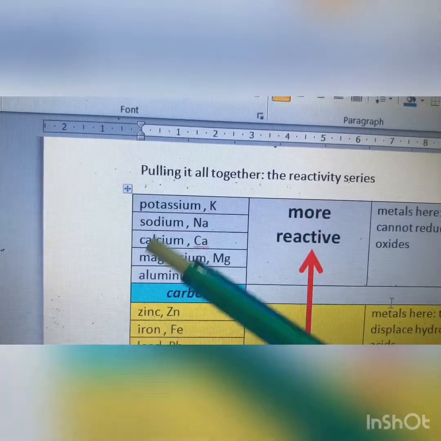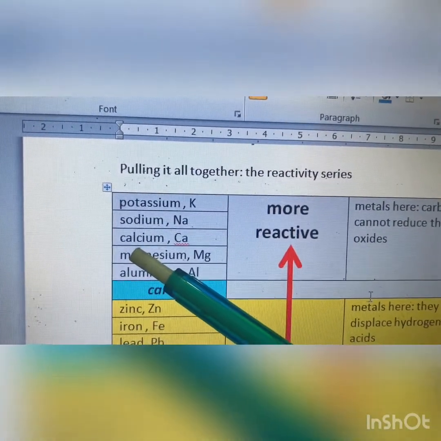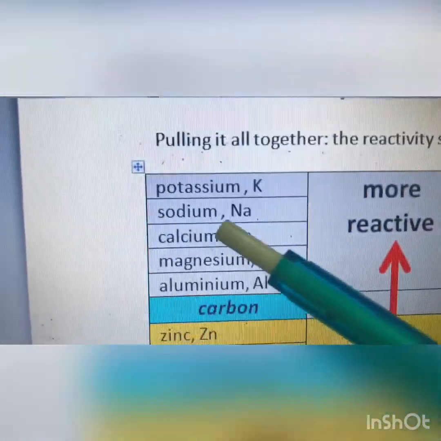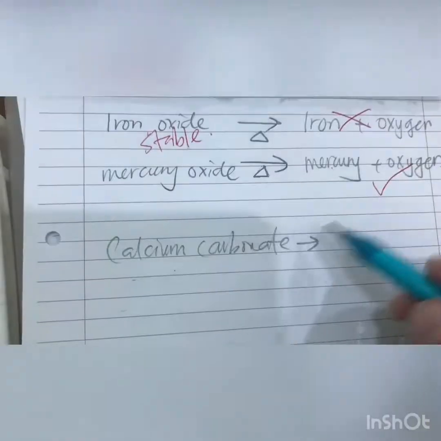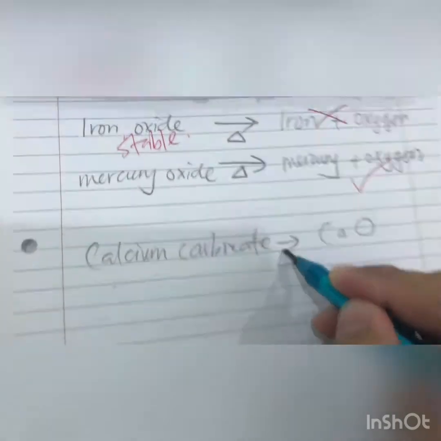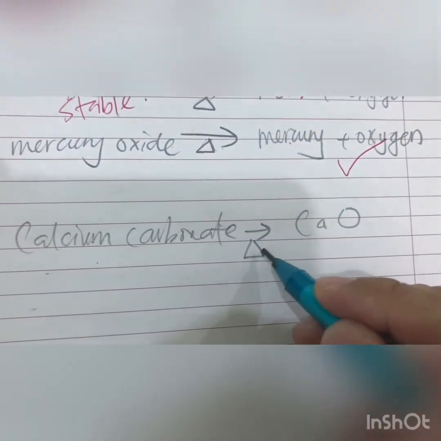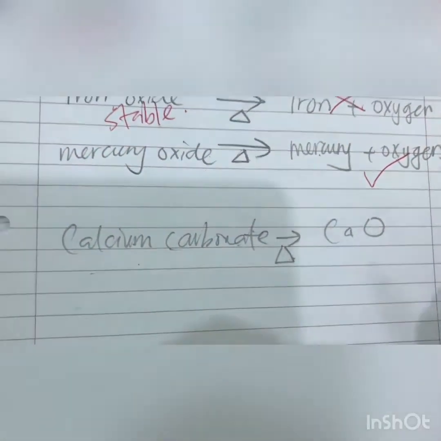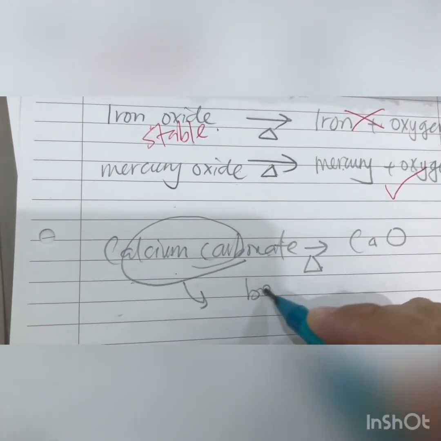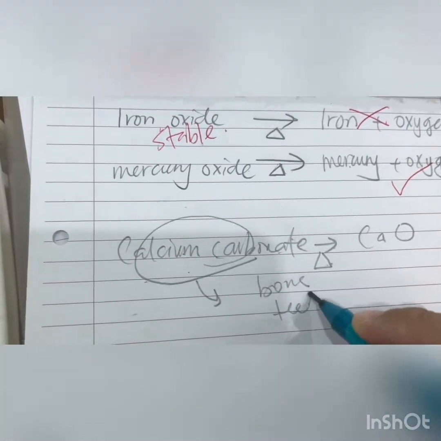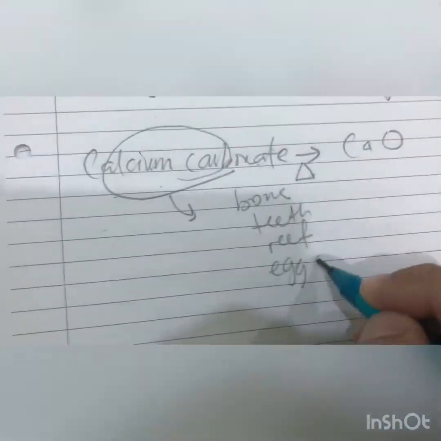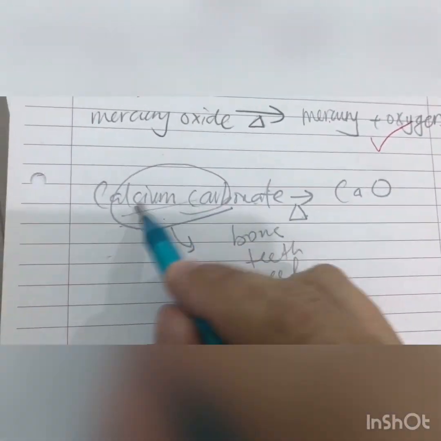Actually, the third most reactive metal, calcium, is also very difficult to decompose. Calcium carbonate, for example. When you heat calcium carbonate, it will become calcium oxide. Yes, but you must provide a very high temperature to decompose calcium carbonate. And for your information, calcium carbonate actually forms our bones, our teeth, reefs, eggshells. They are all actually formed by calcium carbonate.